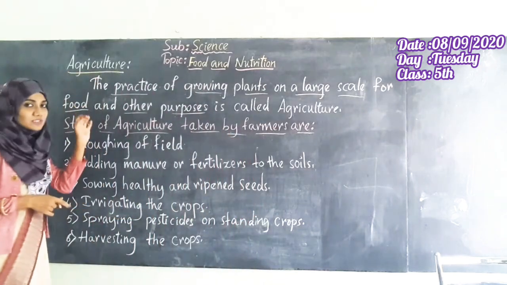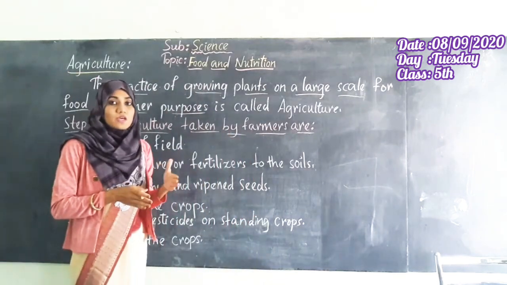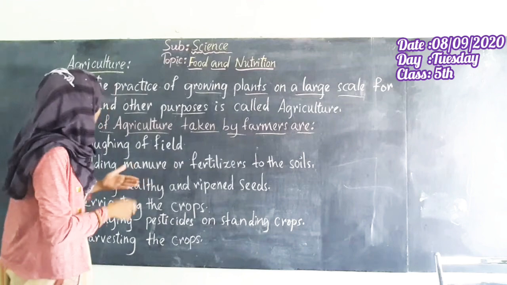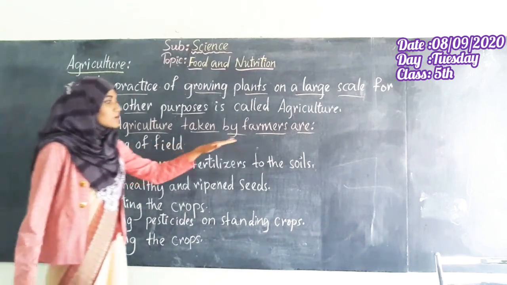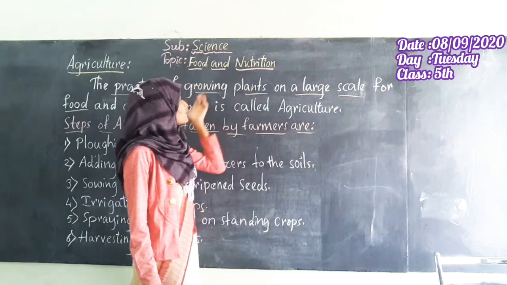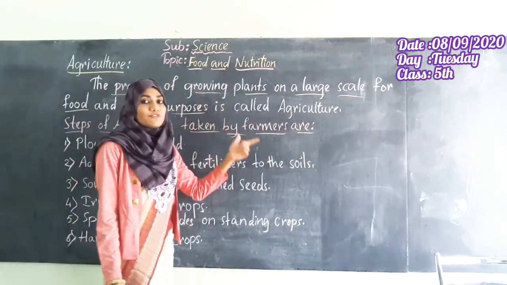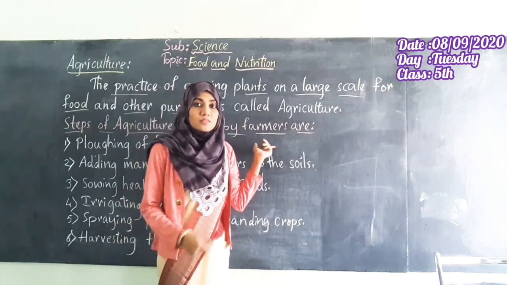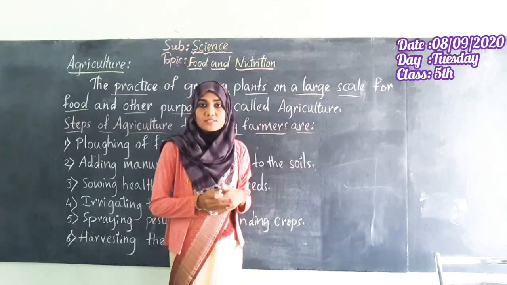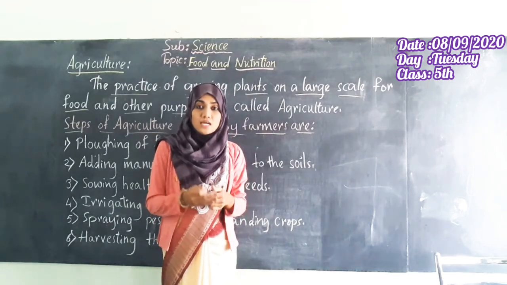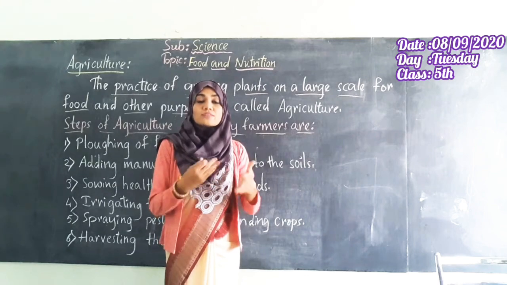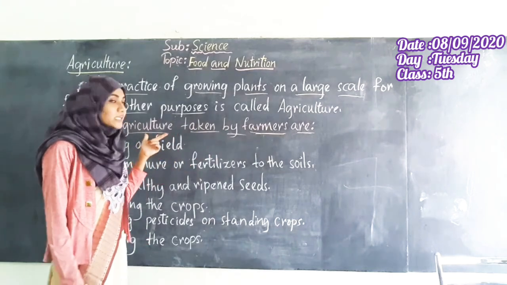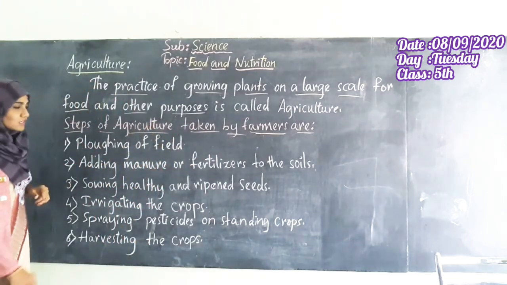And this agriculture involves several steps. To do agriculture, we need to follow certain rules. So what are the rules and the steps? First, farmer: a person who works in the field of agriculture is called a farmer, and you have seen so many people who are farmers, right? Agriculture is nothing but खेती बाड़ी, and किसान जो खेत में काम करता है, that person is called a farmer. And farmers follow certain steps to do agriculture. So what are the steps?